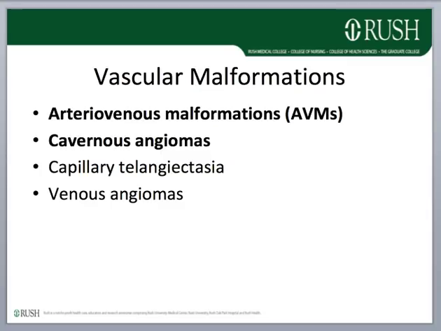Vascular malformations are traditionally classified into 4 groups: arteriovenous malformations, cavernous angiomas, capillary telangiectasia, and venous angiomas. The basis for classification takes into account the caliber and configuration of the component blood vessels, the relationship of abnormal vessels to brain parenchyma, and the presence or absence of arteriovenous shunting. I will further discuss AVMs and cavernous angiomas. Capillary telangiectasia and venous angiomas are much less common, as well as less likely to bleed.